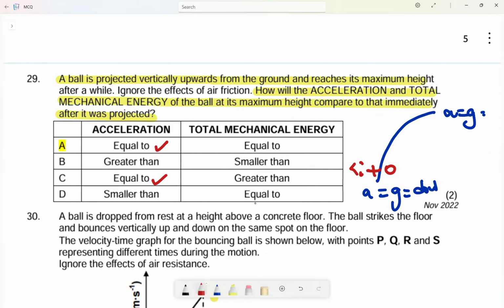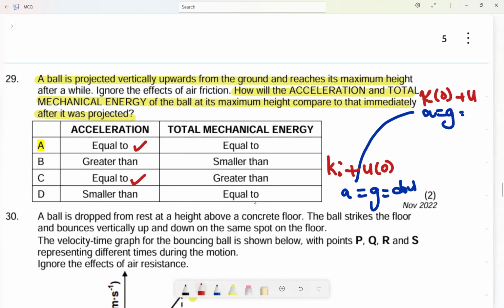Therefore, as it goes up, what is happening? The kinetic energy decreases, and the kinetic energy at the maximum height is 0. Why? Because we know at the maximum height the velocity is 0 again. But now I have plus U final.